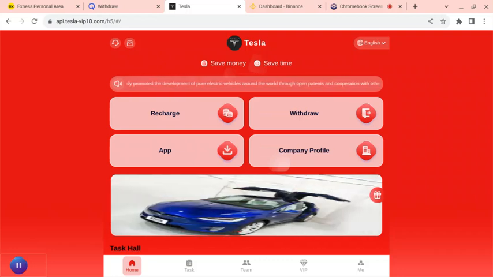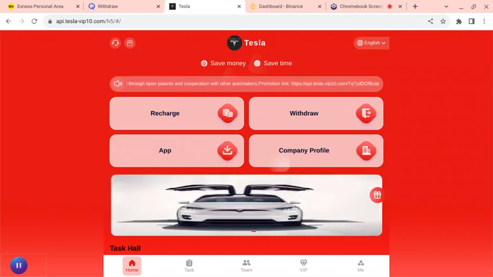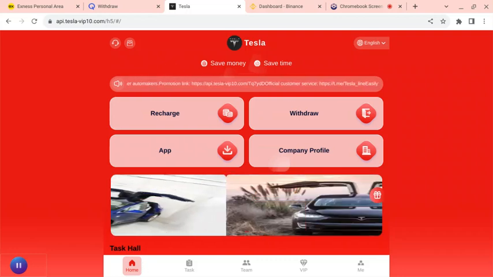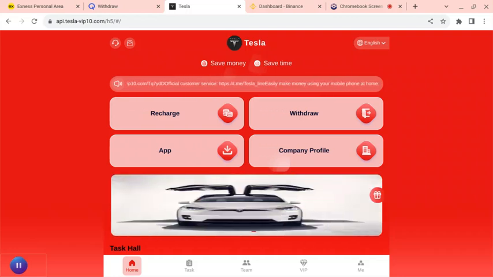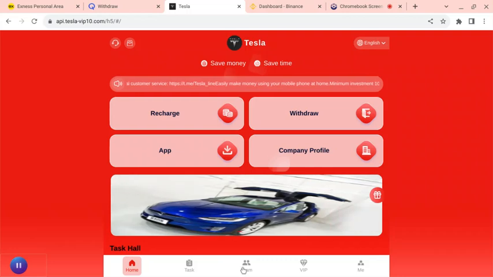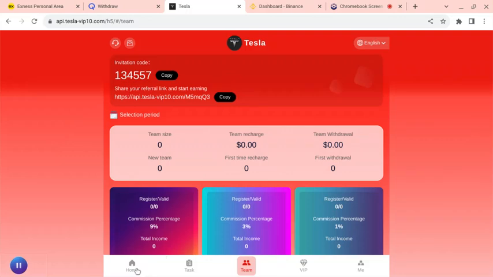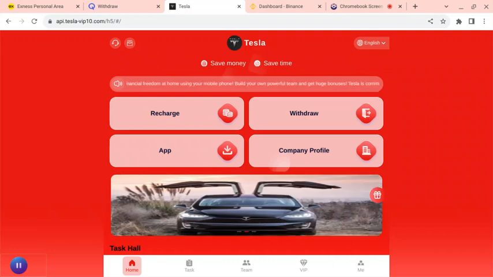So today, this is the money I've made. I've made $19 so far. This is how I did it. I used this app yesterday and transferred the money to this platform because I want to show you a new way. When you go to your team, you copy the address over here, then you share to your groups. And let me show you something.